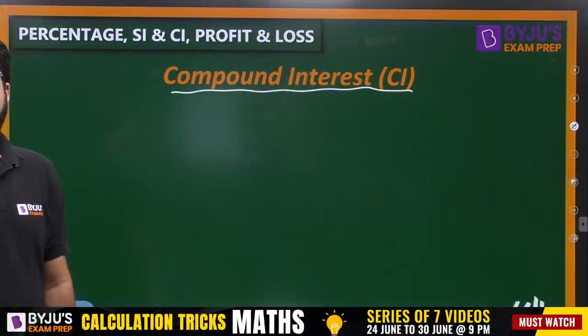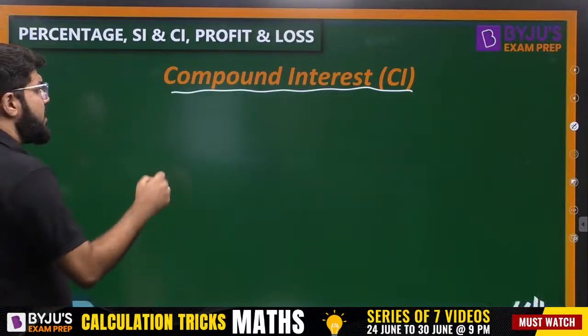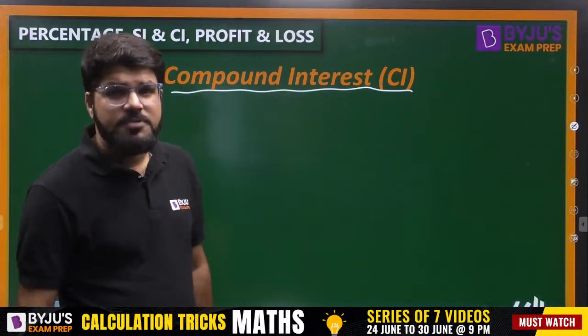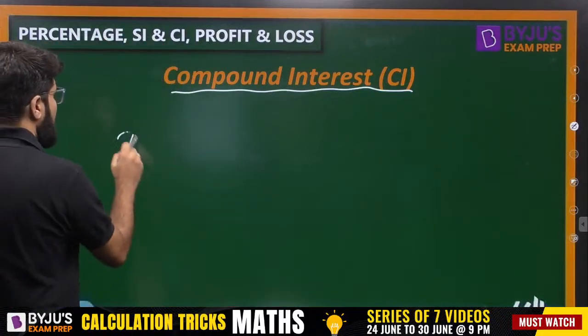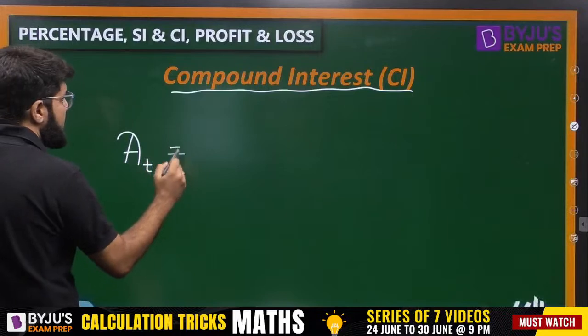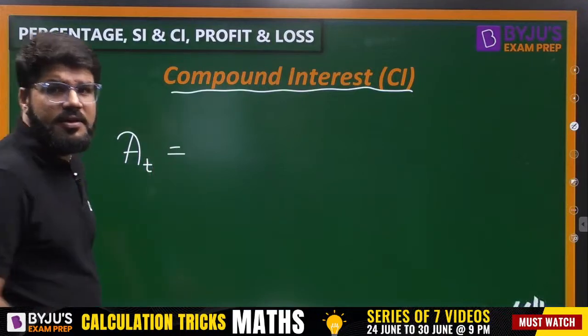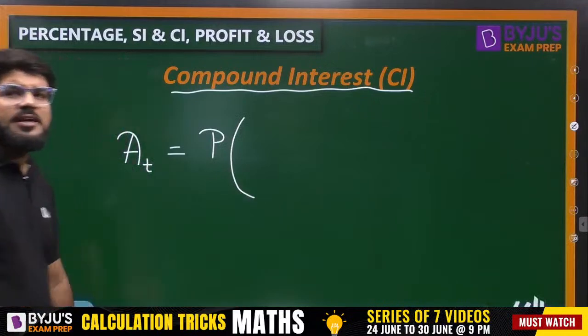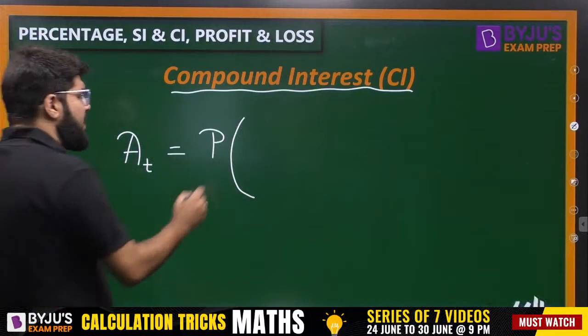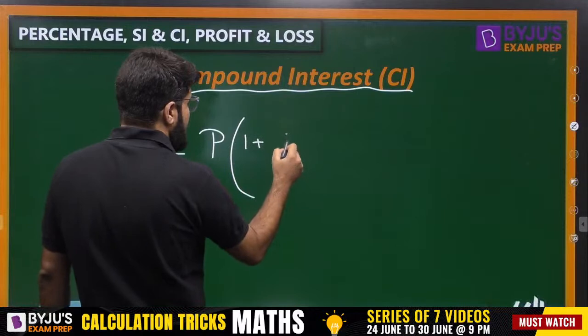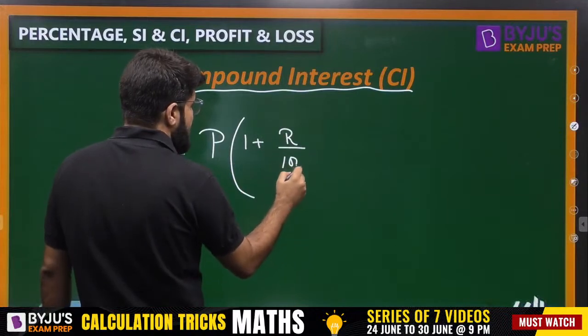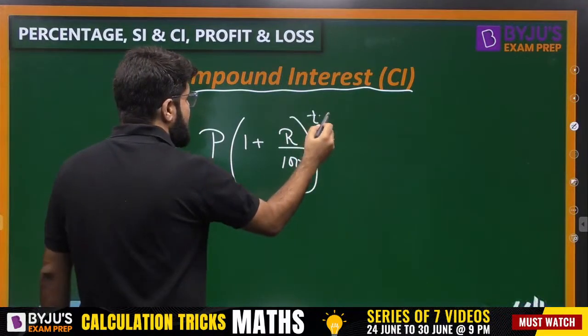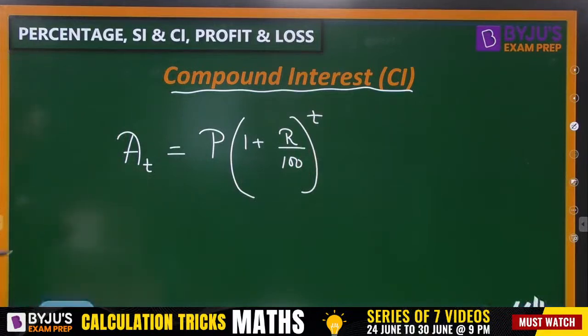Number one, the related concept is compound interest, where you say the initial sum that you have is P, and what is the amount that you get after T years? So suppose you invested P at the rate of R% per annum. So 1 plus R by 100, and suppose you invested for T years, so how much do you get at the end of T years?